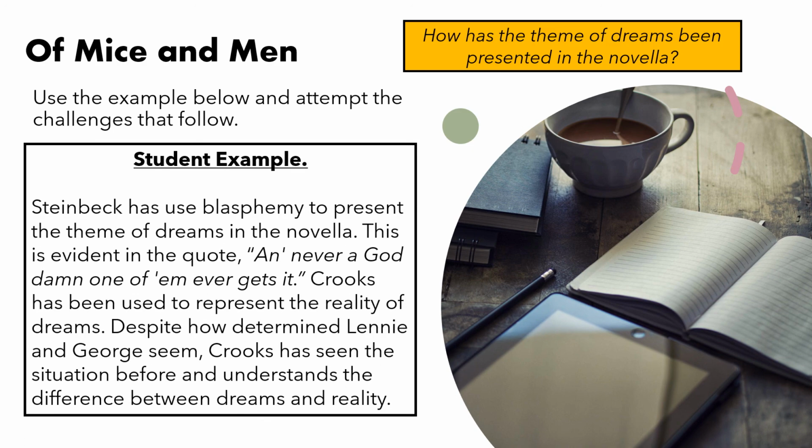So here's a student example. Steinbeck has used blasphemy to present the theme of dreams in the novella. This is evident in the quote, and never a goddamn one of them ever gets it. Crooks has been used to represent the reality of dreams. Despite how determined Lennie and George seem, Crooks has seen the situation before and understands the difference between dreams and reality. So what I'd like you to think about, this is a real student response.